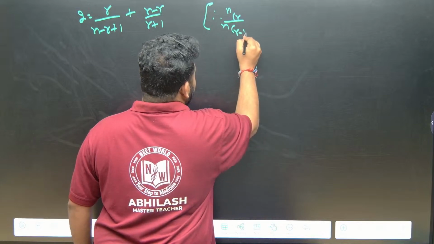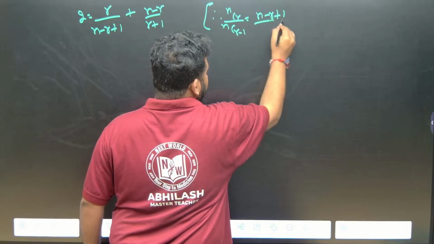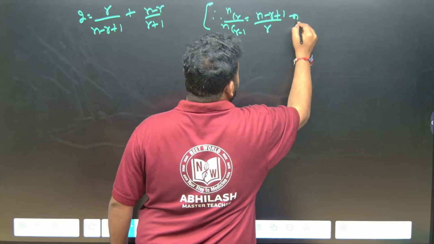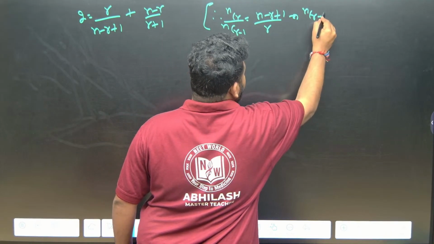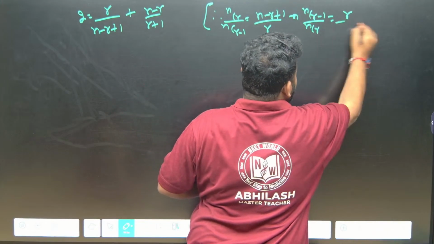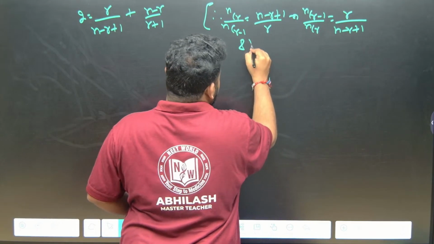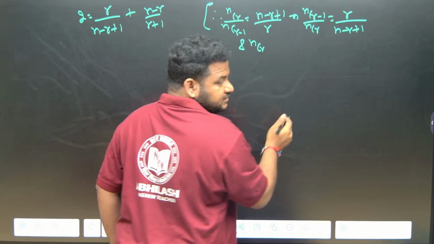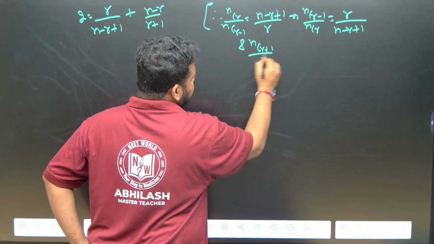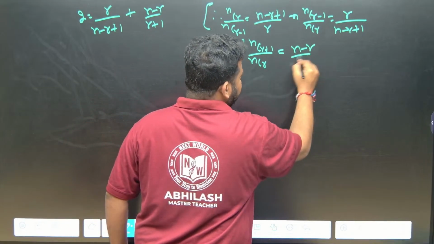NCR minus 1 is equal to what? It is equal to (N minus R plus 1) by R, and this implies NCR minus 1 by NCR is equal to, this will go up, so this will become R by (N minus R plus 1), and here only we should write NCR. What is this? NCR plus 1 by NCR is equal to what? It is equal to (N minus R) by (R plus 1).